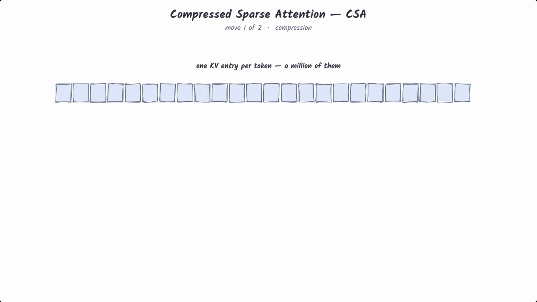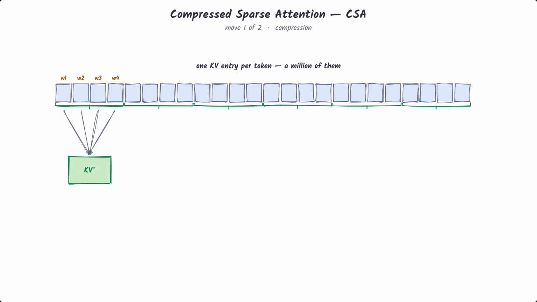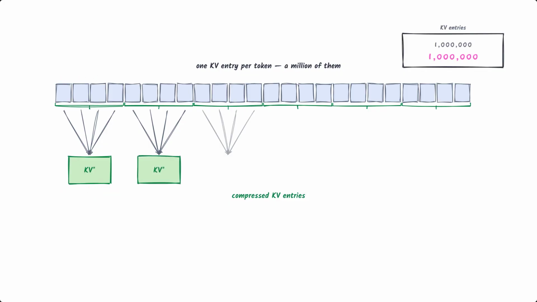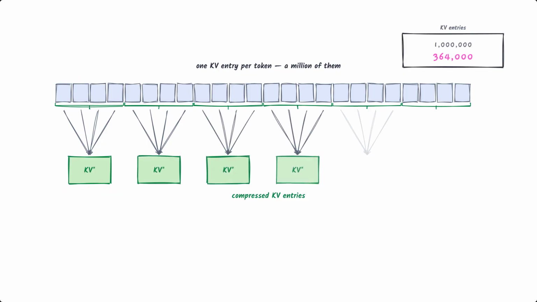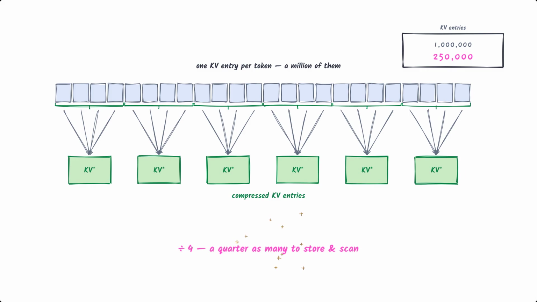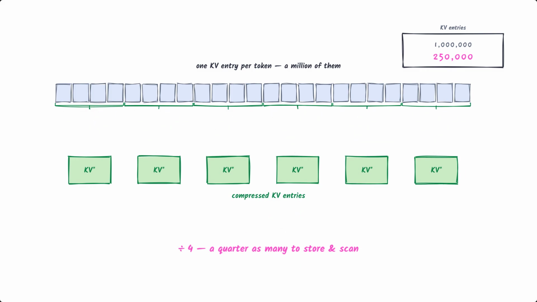Move 1 is compression. Instead of storing a key value entry for every single token, CSA takes every group of M tokens, M is 4 here, and squeezes them into one compressed entry, using learned weights that decide how much each token contributes, plus a learnable positional bias. So a million tokens worth of KV collapses to 250,000 compressed entries right off the bat. Picture a long ribbon of the past folding down, every 4 squares merging into one denser square. That alone is a 4 times cut in how much there is to store and to scan, and we haven't even started being selective yet.